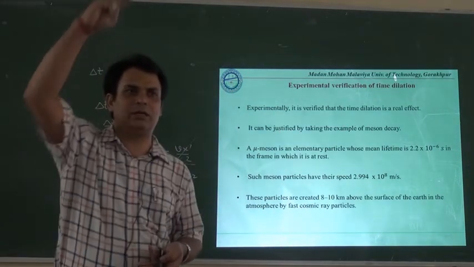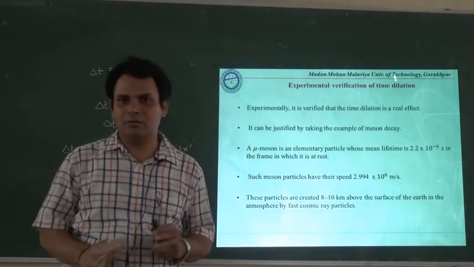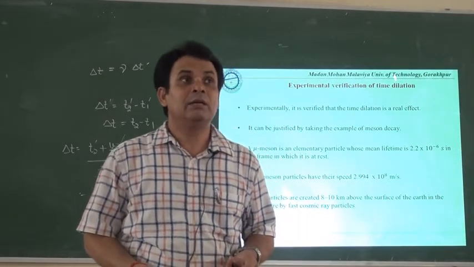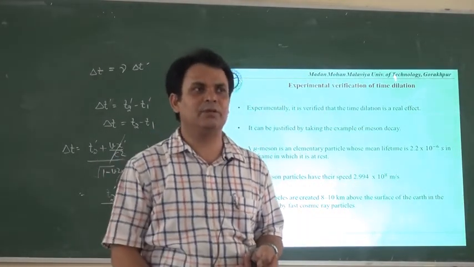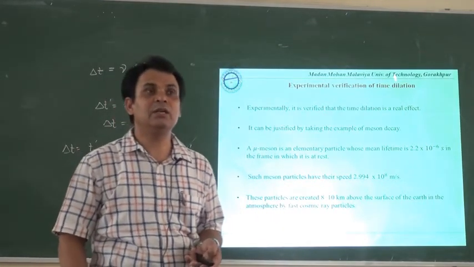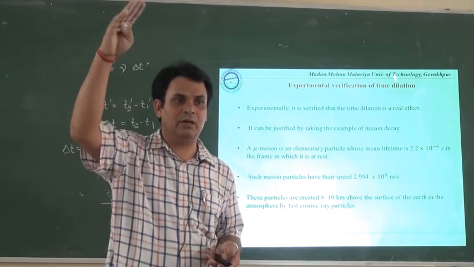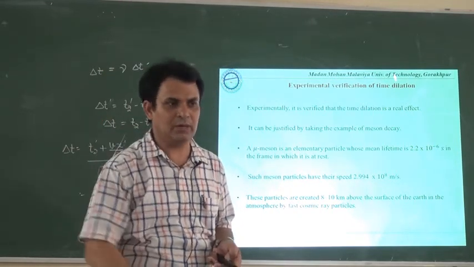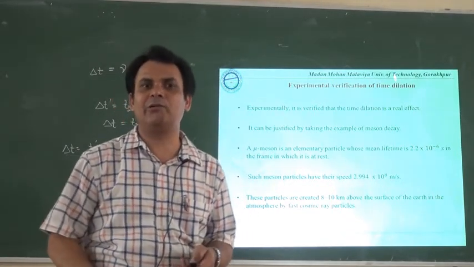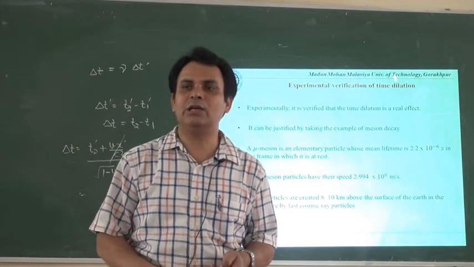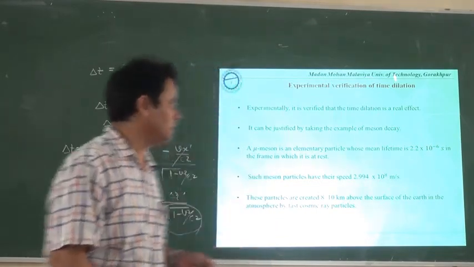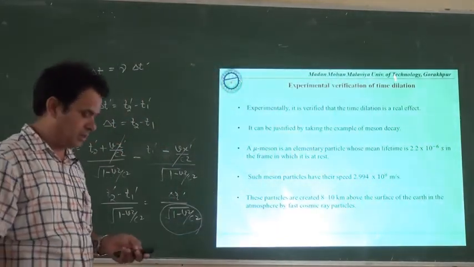At a height of 10 kilometers above the surface of the Earth, due to the interaction of cosmic rays, there is production of meson particles, and they cannot be produced at the surface of the Earth, but they do exist at the Earth, meaning they traverse the distance from the point of their birth to the surface of the Earth, but their lifetime is very short. Usually if we calculate, they would die out on their journey from their birth point to the surface of the Earth. But even then they are found at the surface of the Earth.